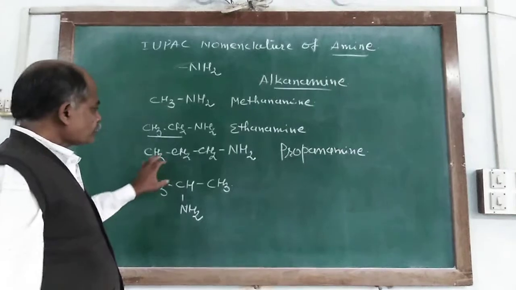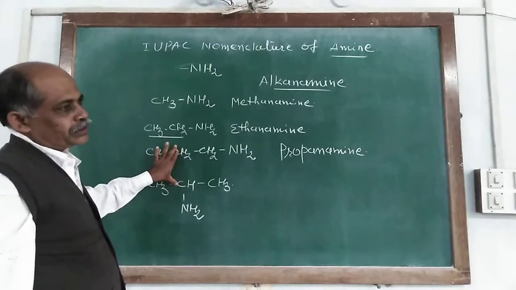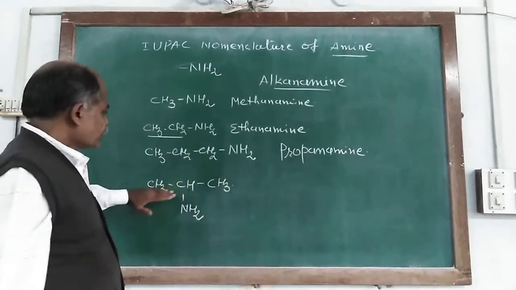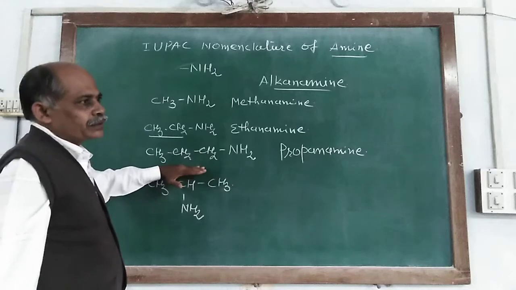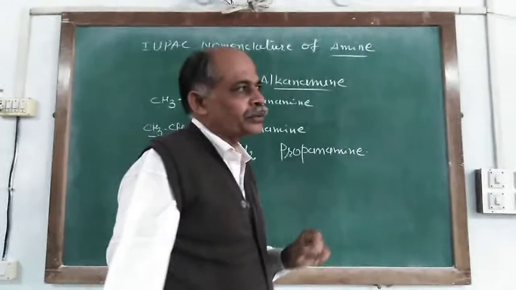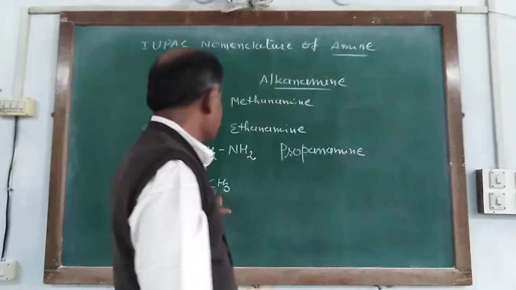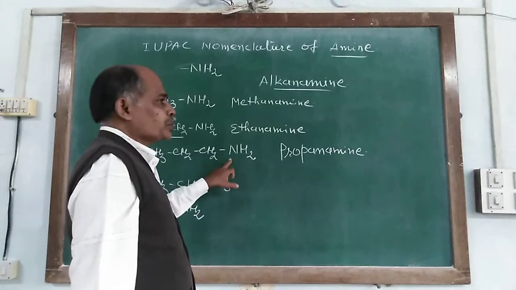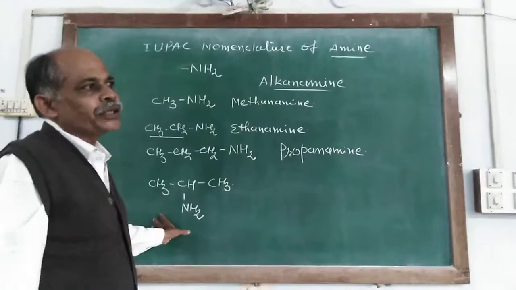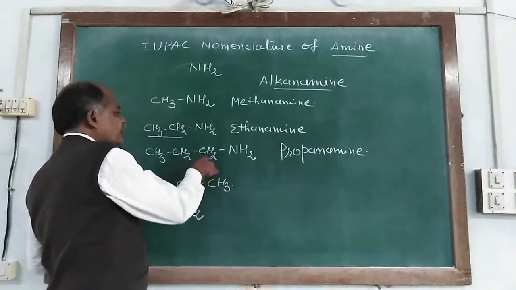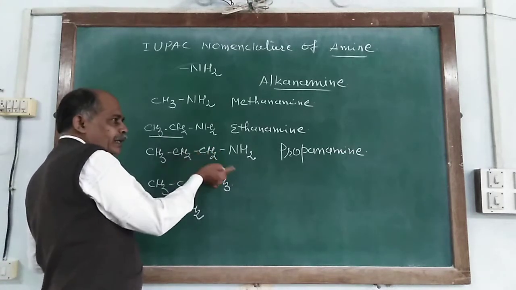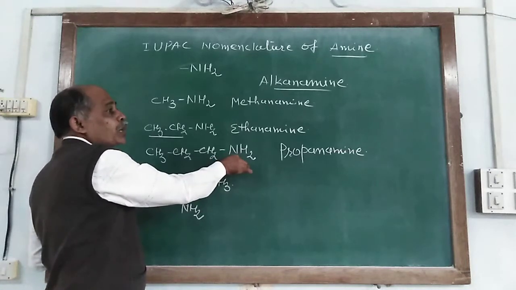So here each of the two structures are isomers of each other, in which both compounds consist of 3 carbon atoms and both consist of the same NH2 group, but the position of the NH2 group differs in the two compounds. So we give the number of the carbon atom at which NH2 is located.